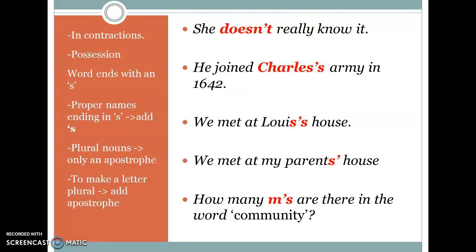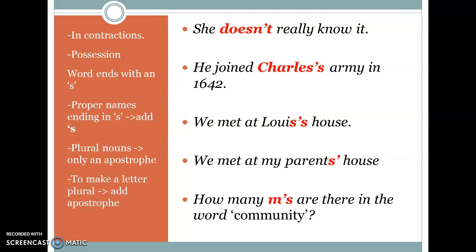An apostrophe. Use apostrophes in contractions, such as "she doesn't really know it," and to show possession. But with possessives, be careful. What happens when the word ends with an S? Well, with proper names, you just keep the original S and then add an apostrophe and an extra S. Look at the example: we met at Lewis's house.